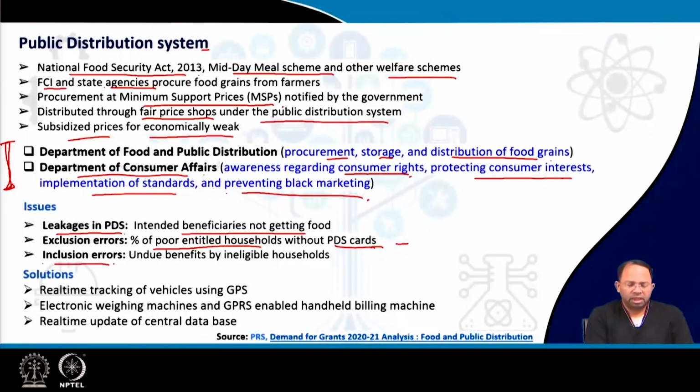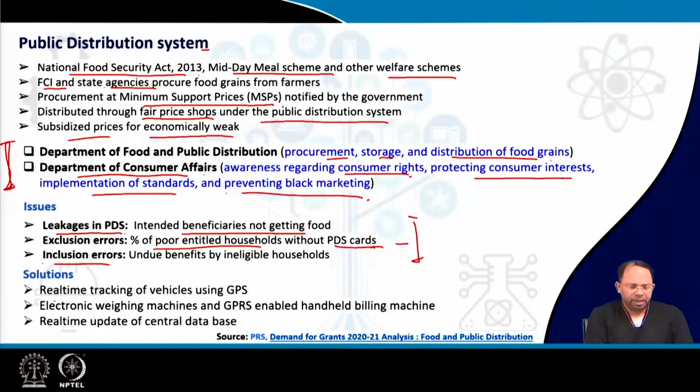Or there are inclusion errors as well, where people who are not supposed to get these benefits are unduly getting them. Maybe they earlier belonged to this category, but now they are well off, but still they are availing this kind of rations and so on. So this has to be checked, and we have to make sure the deserving get the benefits. So this kind of checking can be done at the urban level.